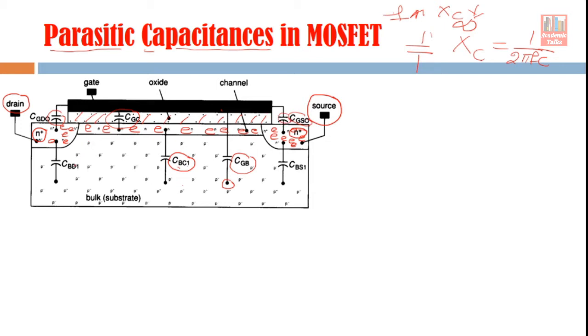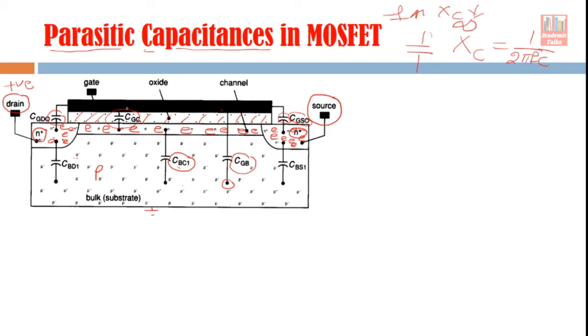And there are other capacitive components, like this portion is N type drain and the substrate is P type substrate. So this is an NP junction, and this junction is reverse biased, because the gate normally has positive potential. If there is a positive potential here and your substrate is normally grounded, then the N side is at positive, the P side is grounded, so this is a reverse bias junction. Most of the time the source is also grounded, but not always. Even if it is grounded, there is a junction here and this junction also offers some capacitance.